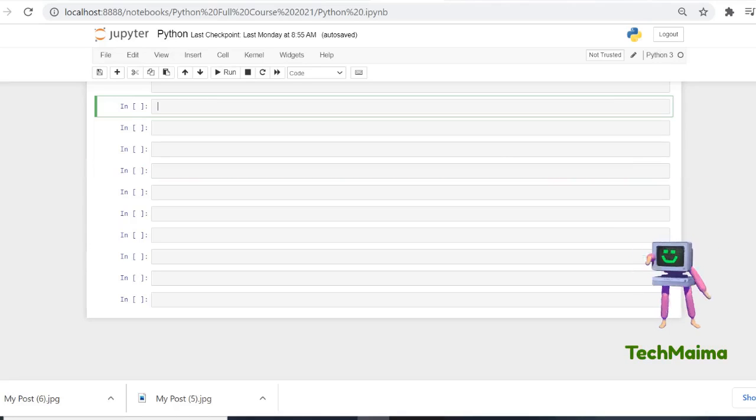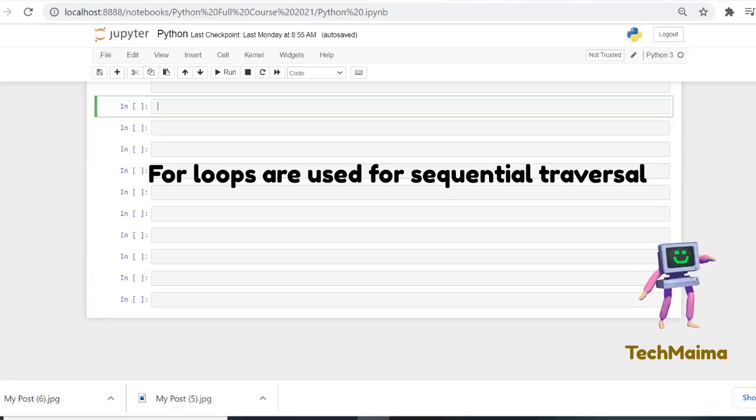Coming to the for loop, it is used when you know the range, especially with a sequence, maybe a list, a tuple, or a dictionary. So here you can use a for loop. When you know the range, then you can use a for loop.